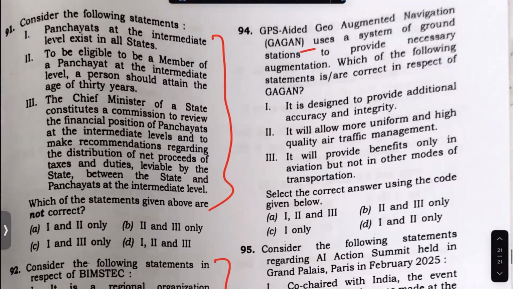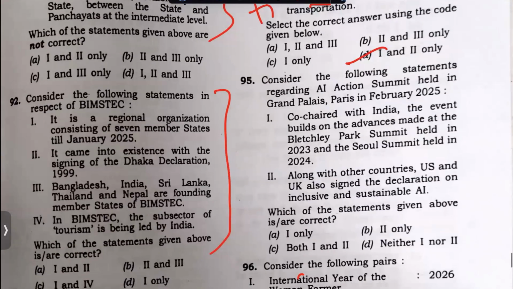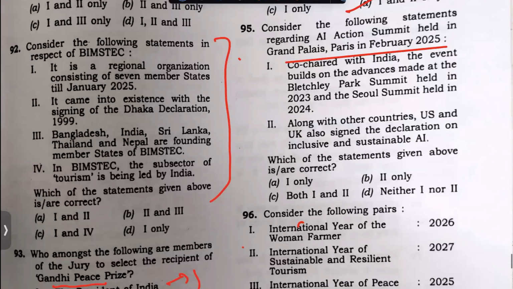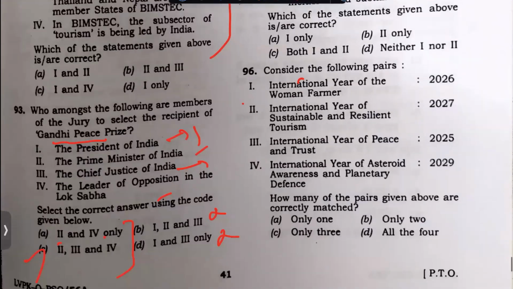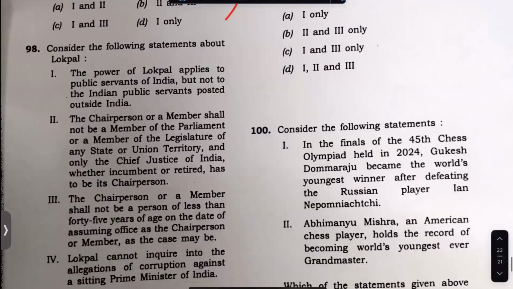This is GEO augmented. It is designed to provide benefits only to aviation. Why not to other sectors? This is not true. 1 and 2 is the answer. So this is an event which happened. A detailed analysis can be seen. This I will not take. This is a data based question. I am not sure of this question. I leave this question. This also I will make a detailed analysis of.